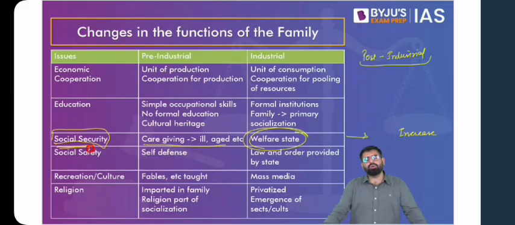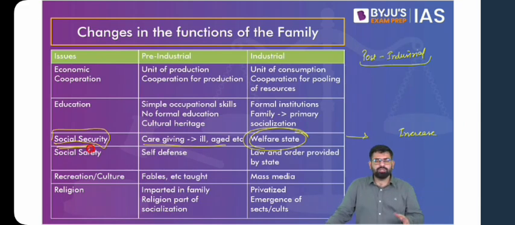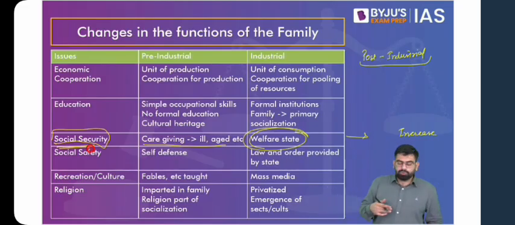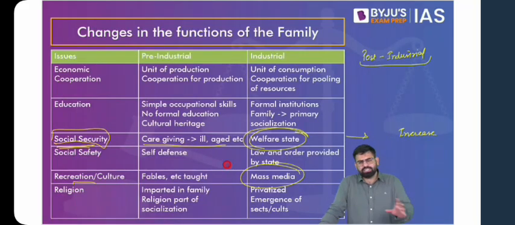Then if we talk about traditional families, some of you might be born and brought up in joint families. Whenever you wanted to go to sleep, you'd go to your grandparents, they'd tell you a story, talk about fables, and basically entertain you, and you'd go to sleep. With that, one is that your socialization happens, because more often than not, those stories are based on moral dimensions of life. So one is your value system, another thing is entertainment. Now this function of recreation and entertainment is more and more taken up by mass media. Between industrial and post-industrial society, there are not many differences, but a few significant ones.